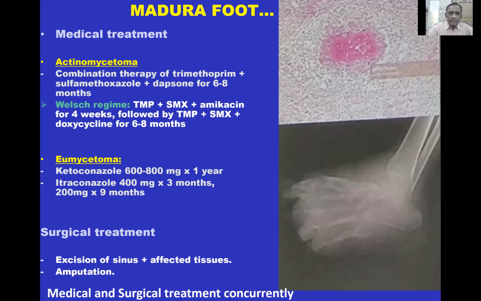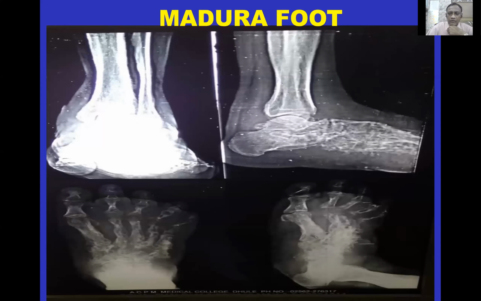There are two types of treatment: medical treatment and surgical treatment. When only the soft tissues are involved, one can try different types of medical drugs, but if the patient doesn't respond, then you can go for excision of sinuses and affected tissue. If the bones are involved, then amputation is the only choice of treatment. This is the X-ray picture of Madura foot showing multiple punched out lesions.